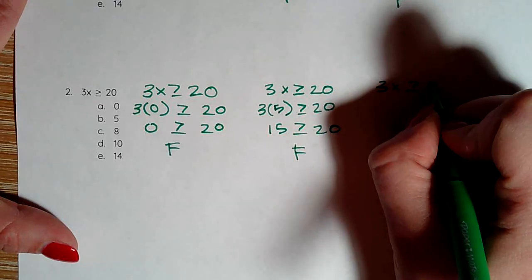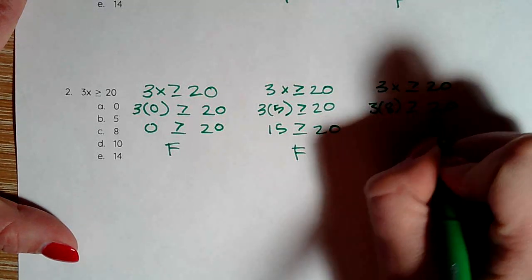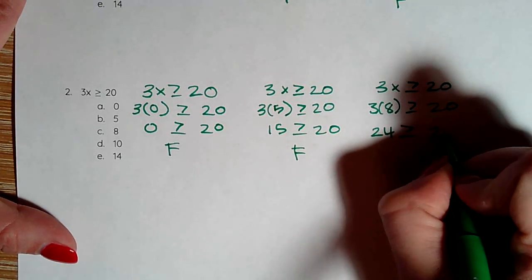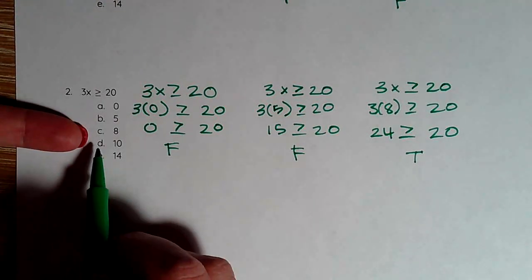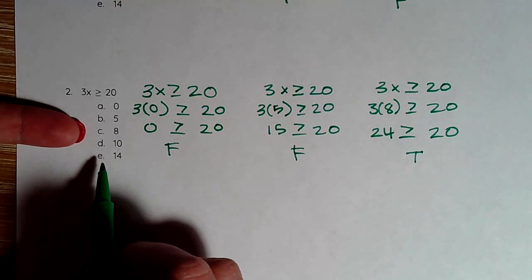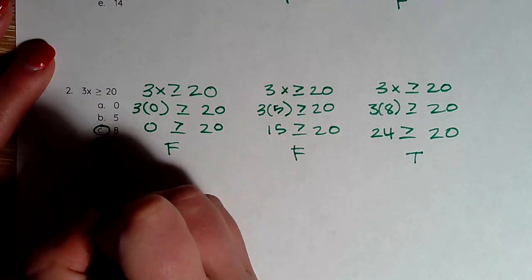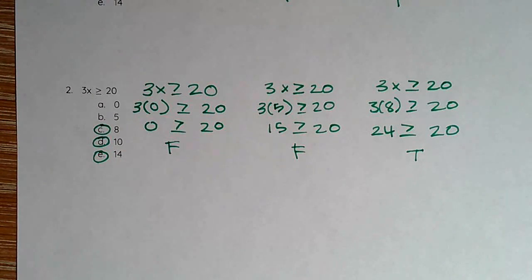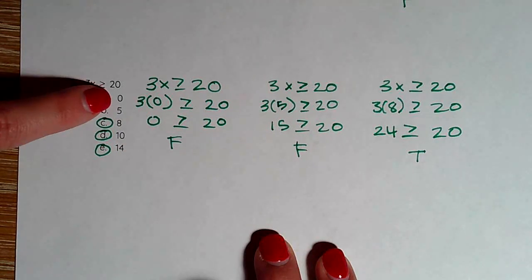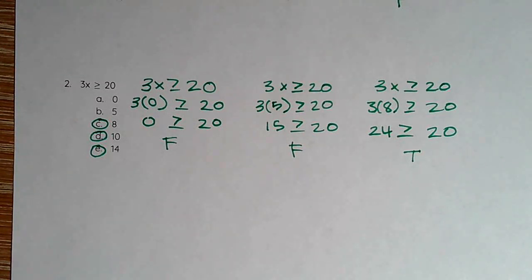3x is greater than or equal to 20. We've got 3 times 8. That gets me 24, which is in fact greater than or equal to 20, which means that if I plug any of the rest of these in, they will all be greater than 20. Now, if I want to continue proving that, that is totally fine. Again, when you're doing this, please make sure that your numbers are in order, or if not, that you're paying very close attention and making sure that you have selected all the true statements.